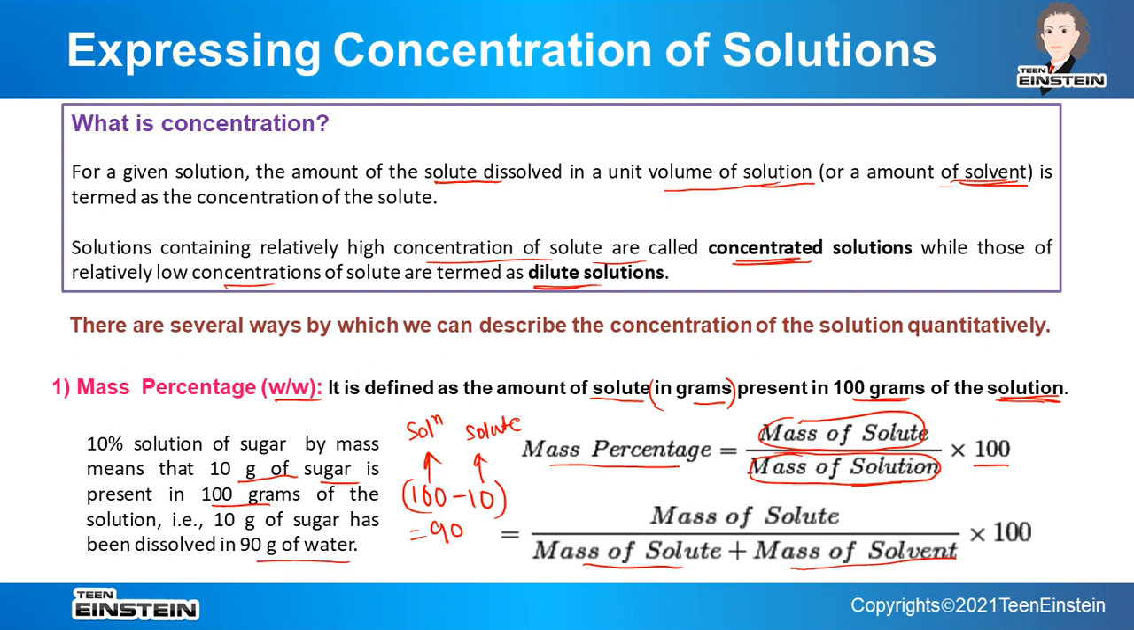Okay, so these are very important to understand, because to solve numerical problems, we should have a proper clear idea about the formulas and definitions of these different types of concentration terms. So this is the first type by which we can describe the concentration of solution quantitatively. Both are mass of solute, mass of solution.